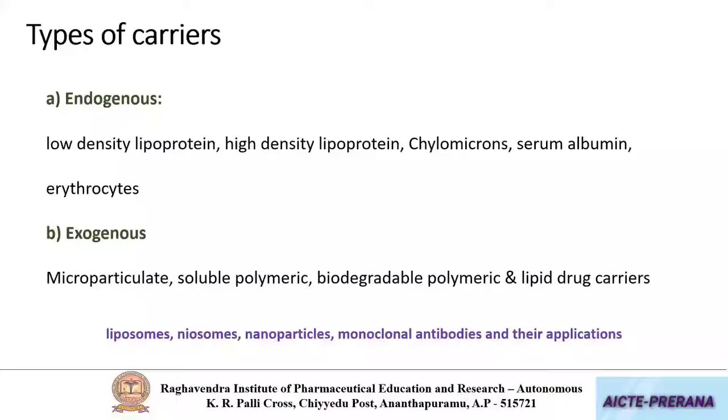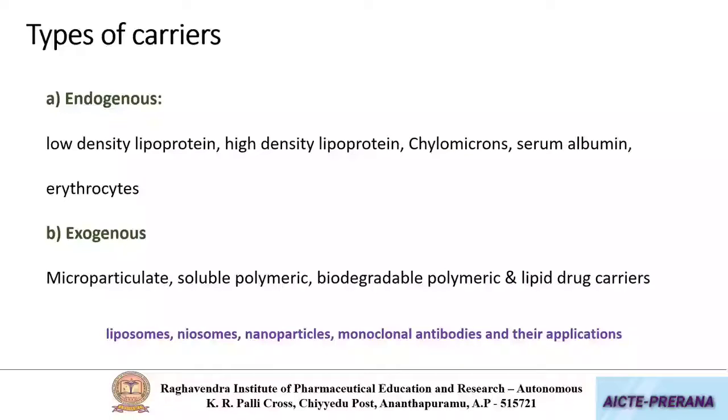So these exogenous include microparticulate systems made up of soluble polymeric materials or biodegradable polymeric or lipidic materials. Nowadays, we are even employing carbon nanostructures like carbon nanotubes, quantum dots as drug delivery systems.